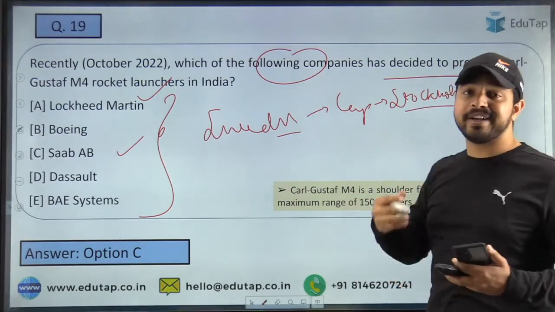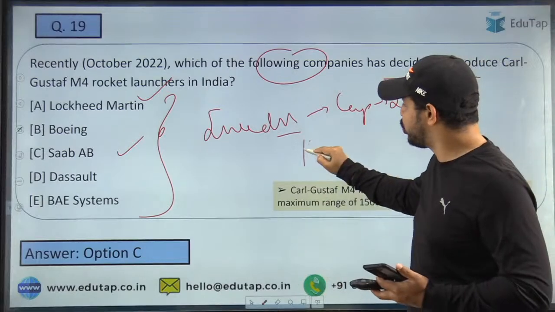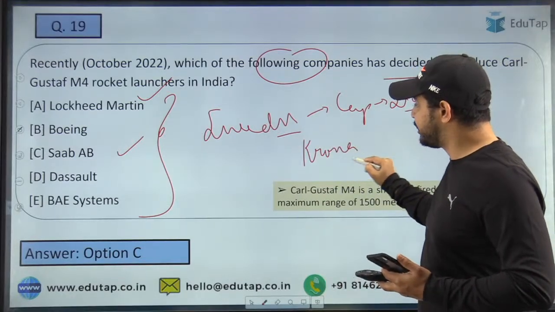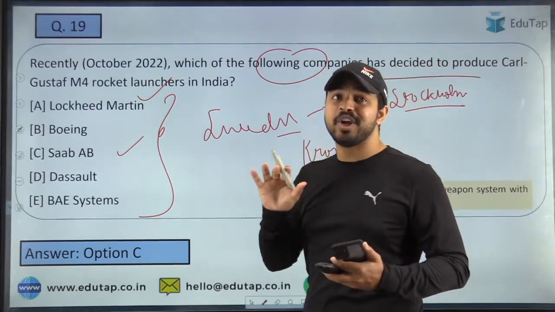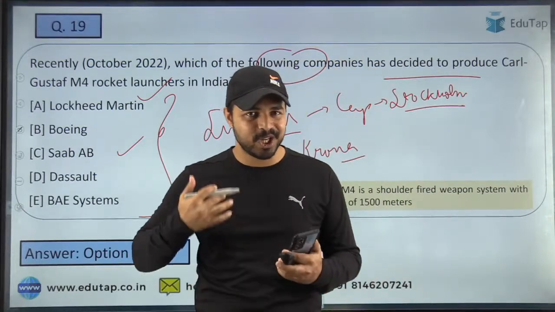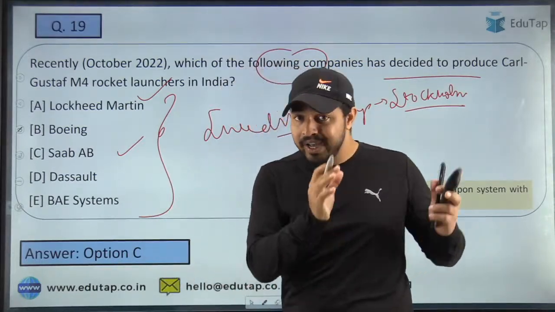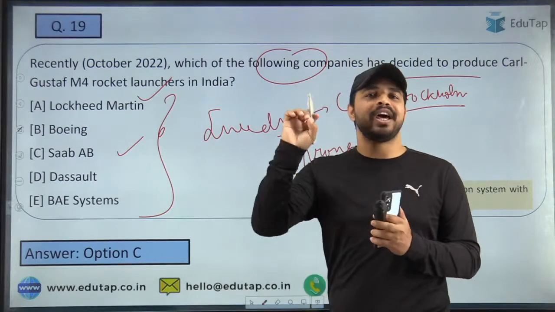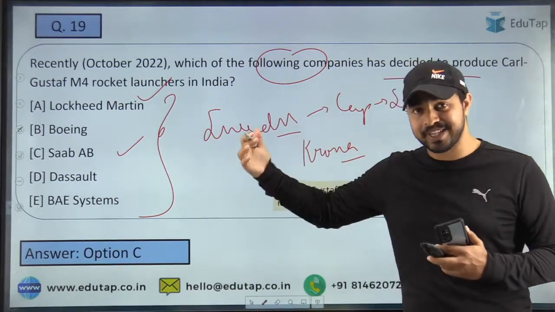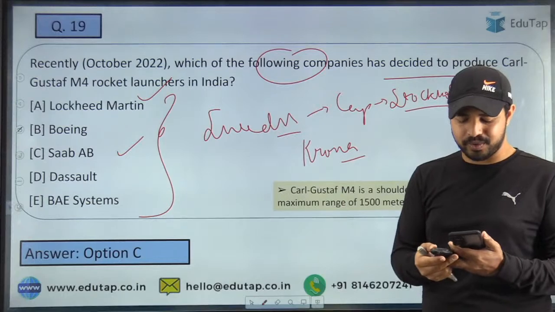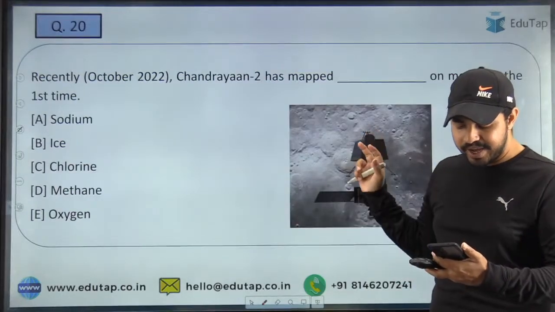When I talk about its currency, iski currency kya hai? It is Swedish krona. So these are the important details that you are always required to remember from the exam point of view, jinke upar questions aa sakte hain. This is how you can link one information with another information and remember these kinds of information for your exam point of view. Theek hai ji? So everybody has given the right answer, that is Sweden.